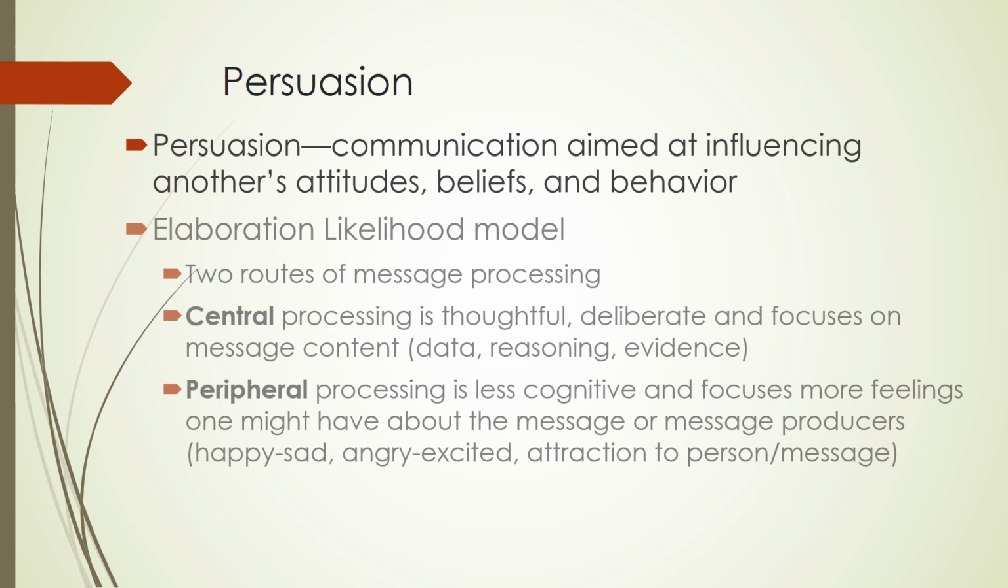So the elaboration likelihood model is one of the more popular models to talk about with regard to persuasion. It basically says that when we process messages, we go through one of two routes, according to the theory. Central processing is very thoughtful, deliberate, and we focus on the message content. So we're looking at the reasoning, the evidence supporting it, and what data there is on that topic. So we're doing it in a very rational way.